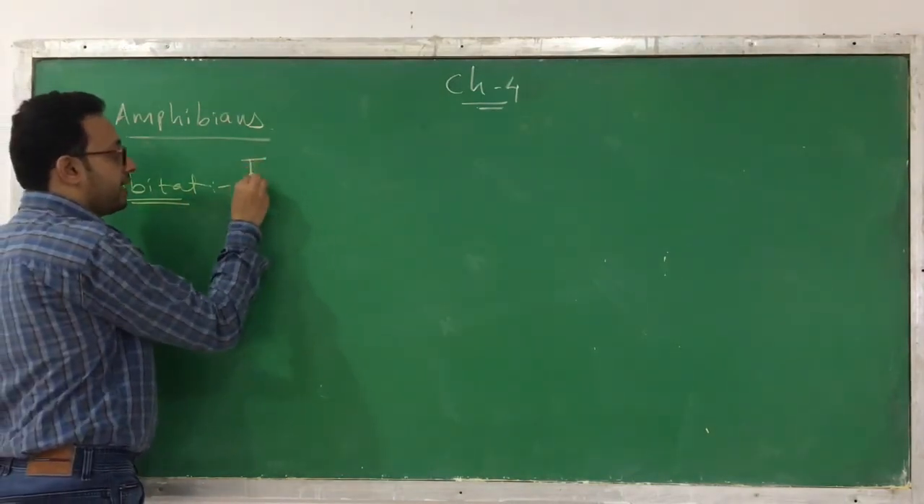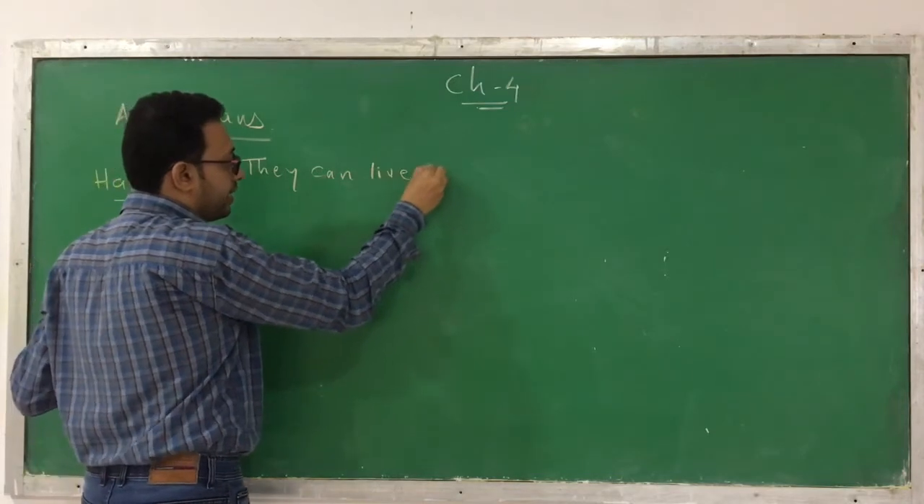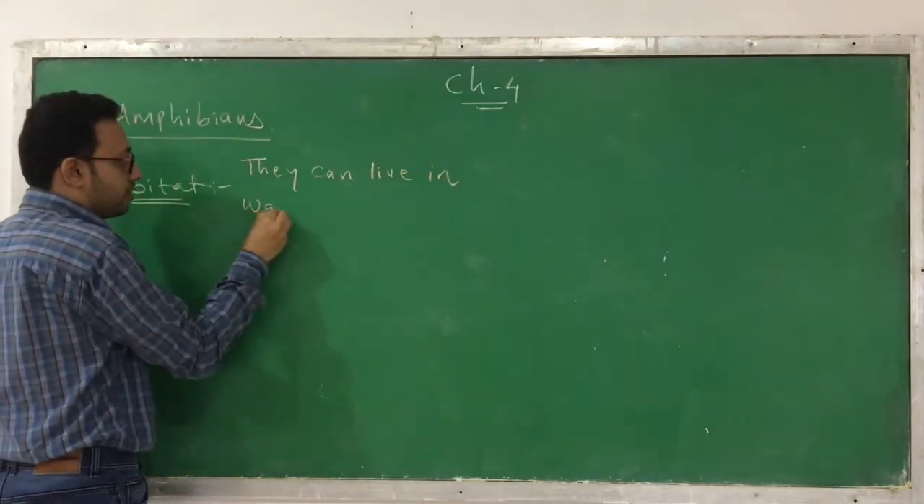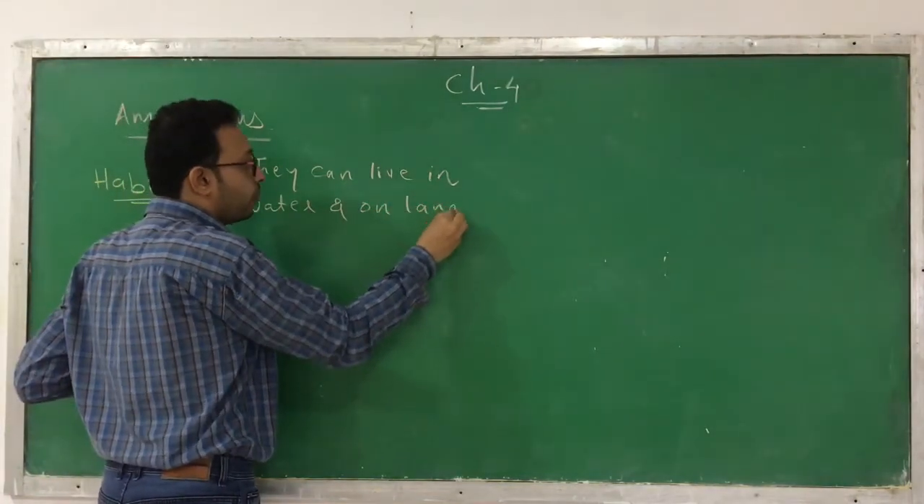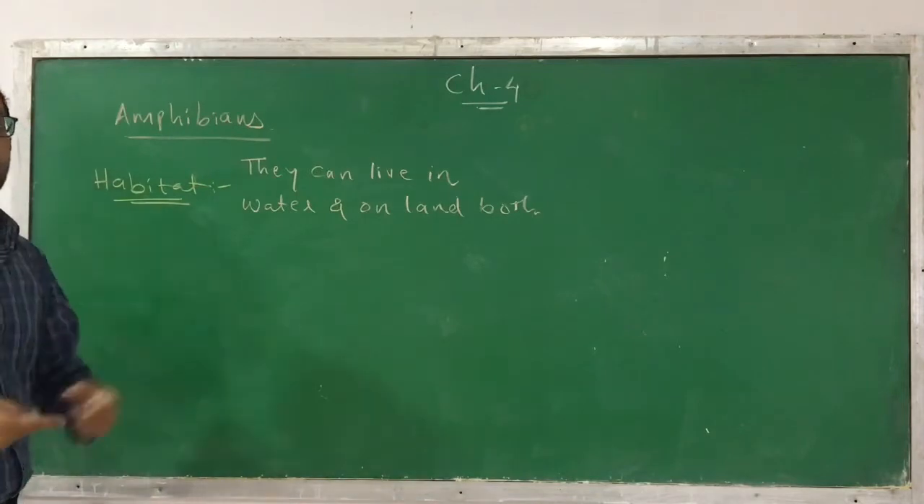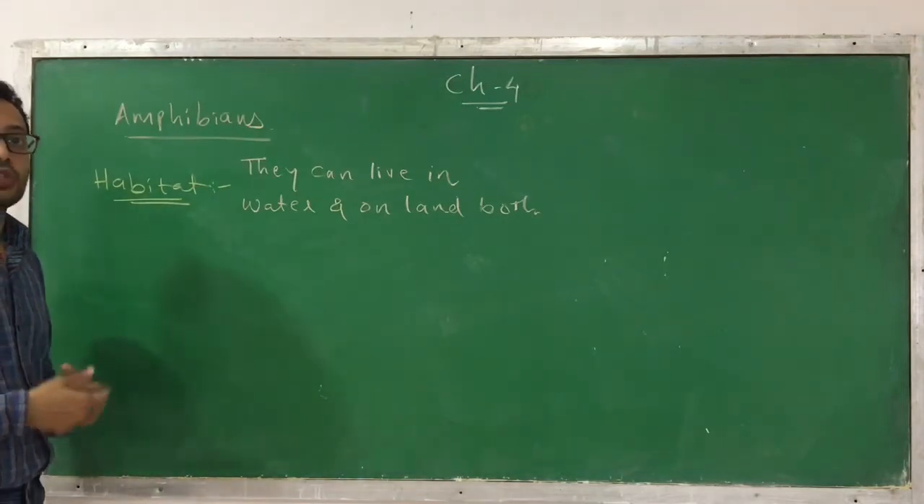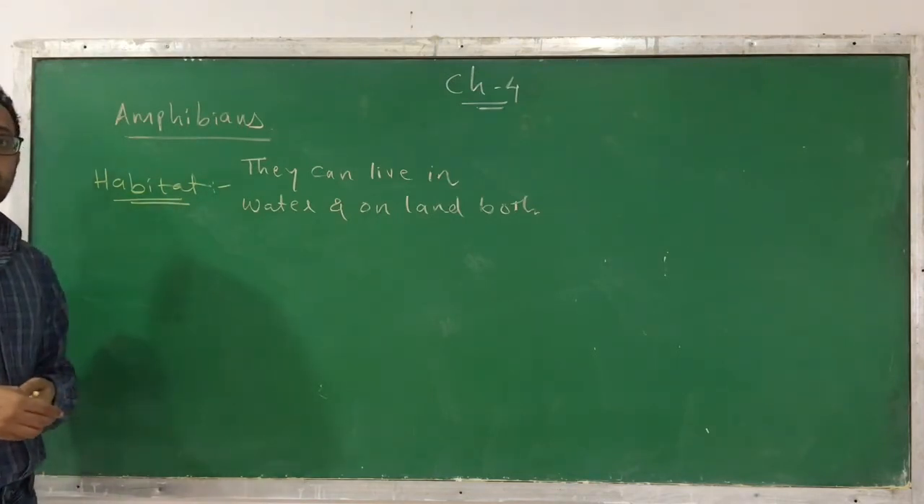So they can live in water and on land, both. That's why we are calling them amphibians. Amphi means both. So they can live on both land and water. That's why we are calling them amphibians.